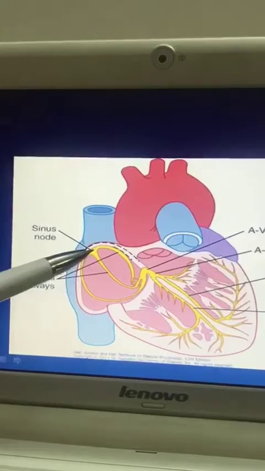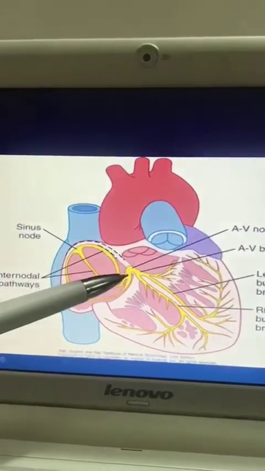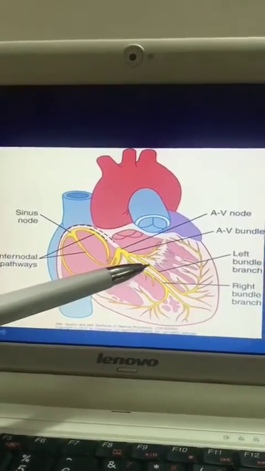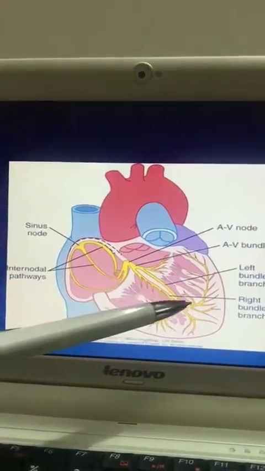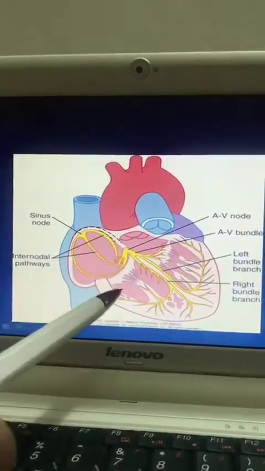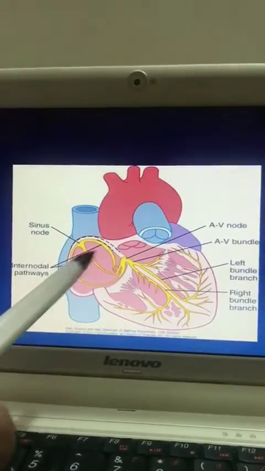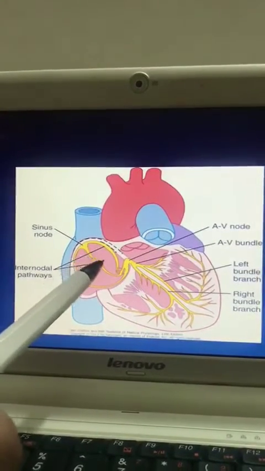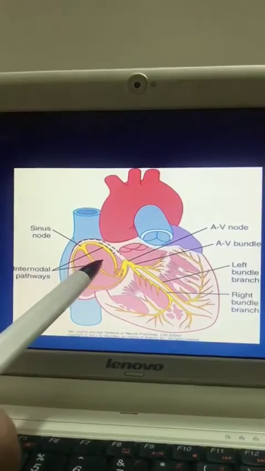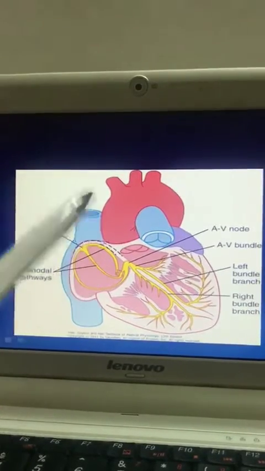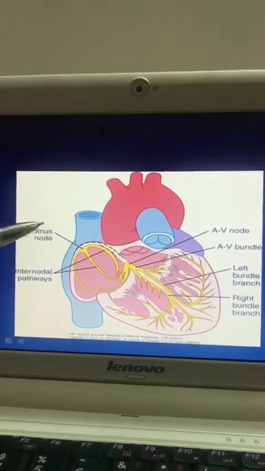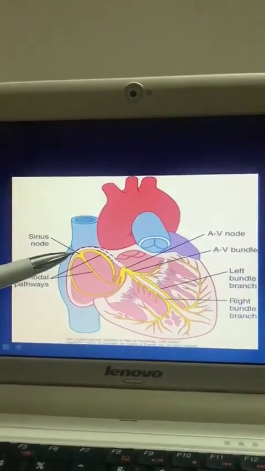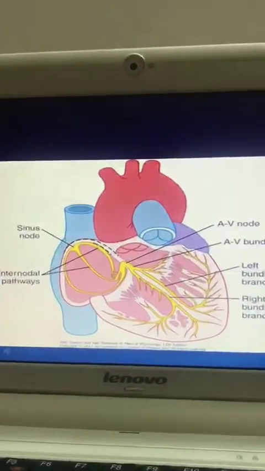You know that it is from the SA node to the AV node, from the AV node to the bundle of His, and then through the Purkinje fibers. And from the SA node, it goes to both atria, that is, to the right atrium and also to the left atrium. So the conclusion, characteristics of cardiac rhythm: the impulse originates in the SA node.